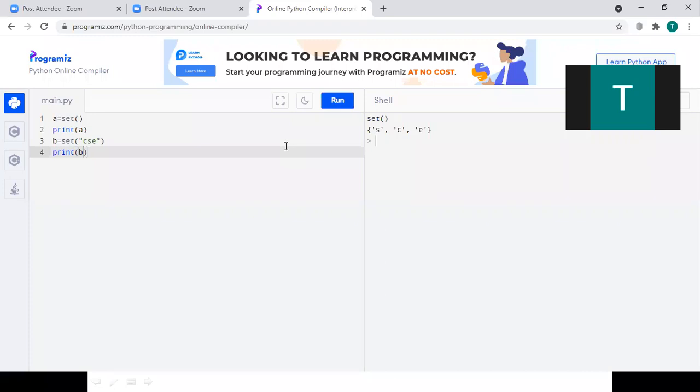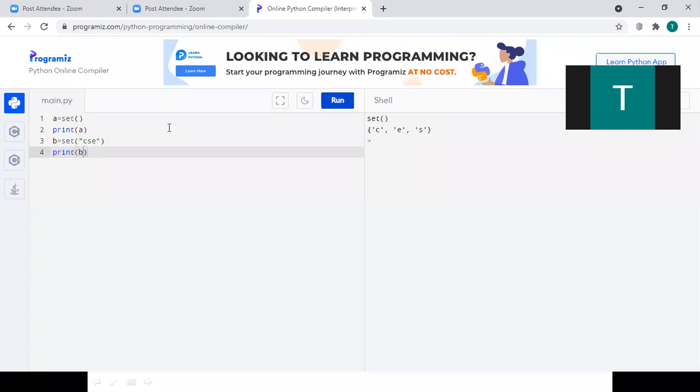We have provided C followed by S followed by E, but when we print the set, they are represented as S, C, and E, right? When I run the program again, the set was printed on the output screen as SEC. If I run it again, now it has printed C, E, and S.